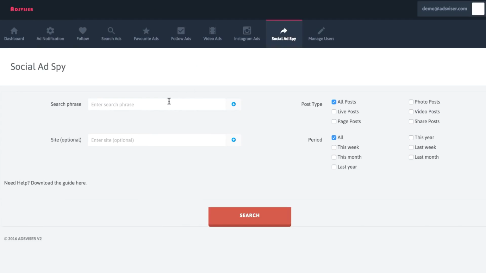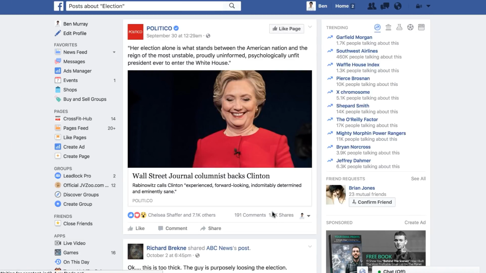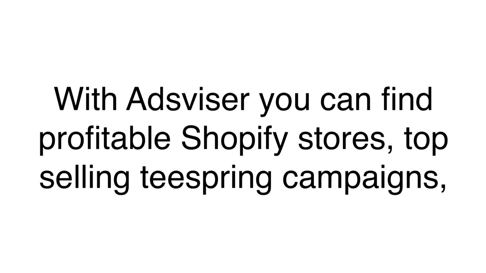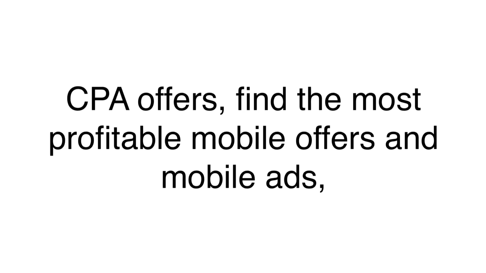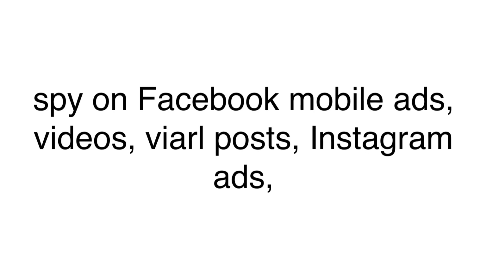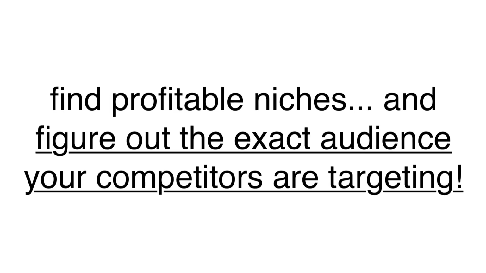And finally, AdsVisor 2.0 includes a special social ads spy feature that lets you see which Facebook or Instagram posts are going viral and why for any niche to open the floodgates to endless free traffic. With AdsVisor, you can find profitable Shopify stores, top-selling Teespring campaigns, CPA offers, find the most profitable mobile offers and mobile ads, find out what Amazon FBA and affiliates are selling, spy on Facebook mobile ads, video ads, viral posts, Instagram ads, find profitable niches, and figure out the exact audience your competitors are targeting, and so much more.